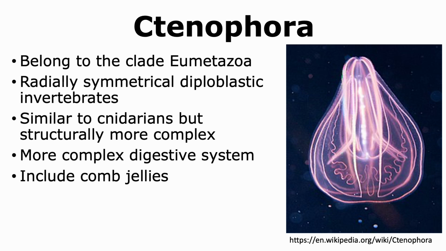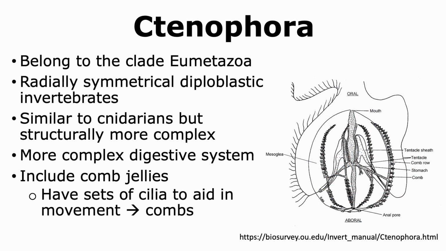Organisms called comb jellies belong to the phylum of Ctenophora. They are called comb jellies because in their bodies they have sets of cilia that aid in movement. The way the cilia are arranged, they generate a structure that looks like a comb, and hence these organisms are called comb jellies.